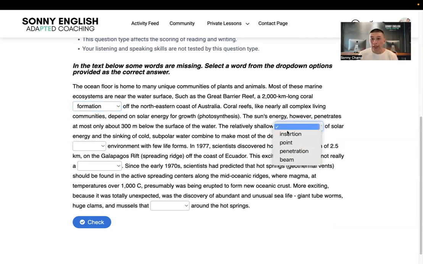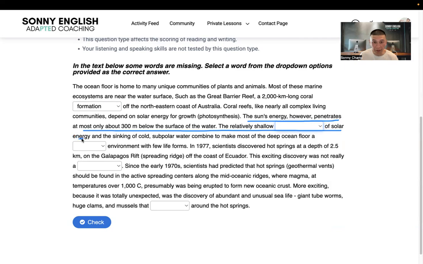Okay. So insertion, point, penetration, beam, all of these are vocabulary words related to the topic of conversation. So anytime we are looking at vocabulary, you do have to read a little bit, okay? So if we just read the sentence by itself, hopefully that is enough. But this has been a long, damn, that's a long sentence as well. But if, that's my fault. I can't see, okay? That's actually not the sentence. The sentence is here, okay?